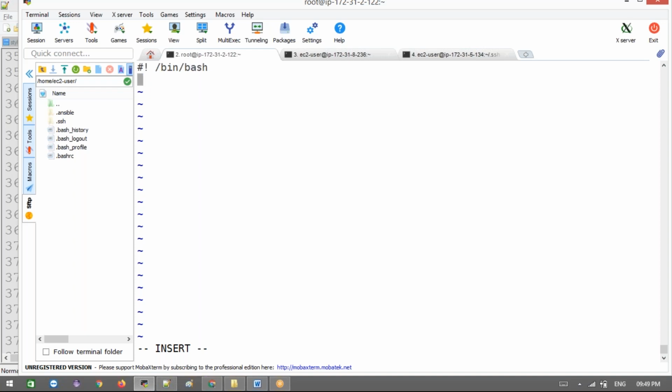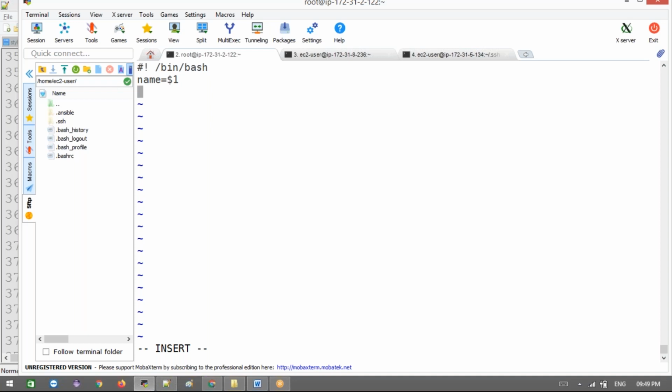And then name equal to $1. I'll tell you what the meaning of this is. $1 means the first parameter after your shell script. Whatever I pass, that will come in the output.